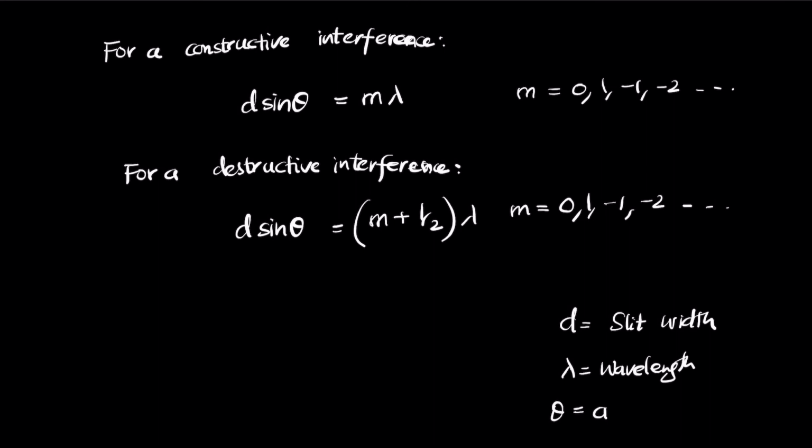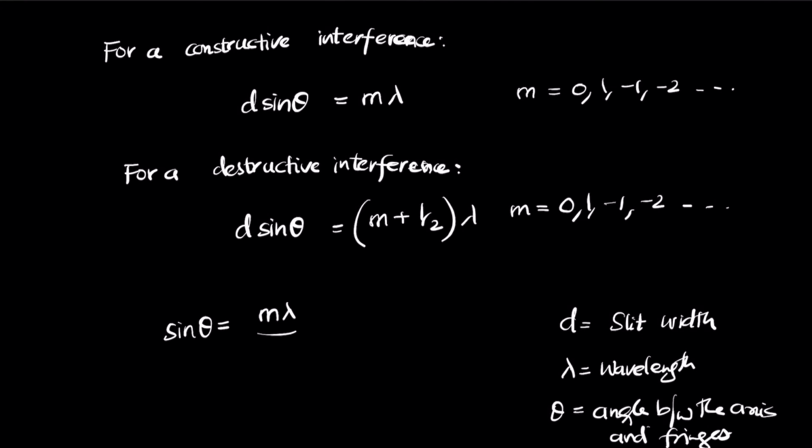and theta is the angle between the center axis and the fringes. So this is the angle made by the fringes. When you have a fixed wavelength and a fixed slit distance, we can write that sine theta is m lambda by d.